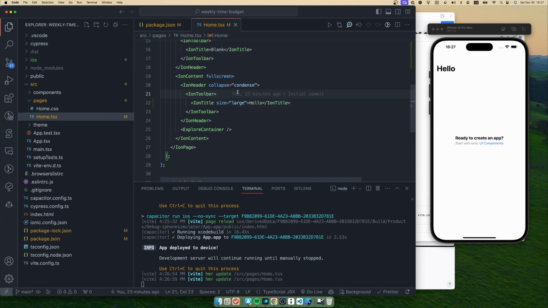Okay, so as you can see, when we make any change, it reflects right away. So this is what we actually want.